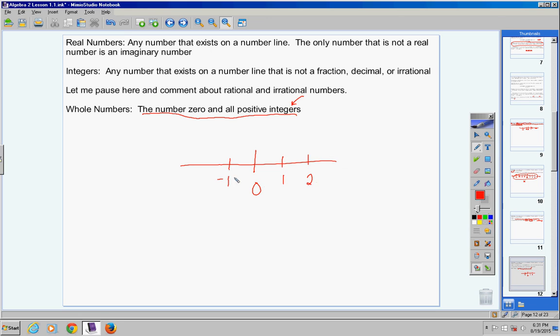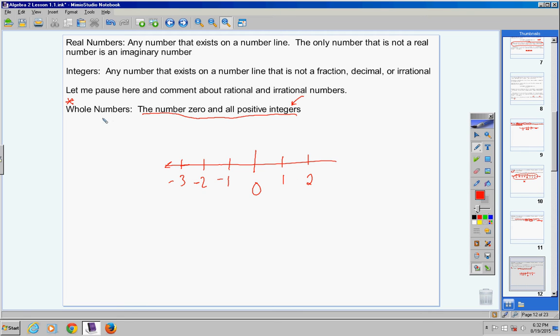Positive 2. We'll go negative 2. And how many notes you take is up to you, okay? I do want you to copy this in your notes right here. But if you understand this without my examples, that's fine, okay? That's up to you, how many notes you take. I would encourage you to take as much as possible, but that's up to you.